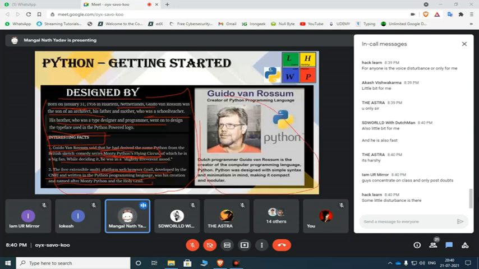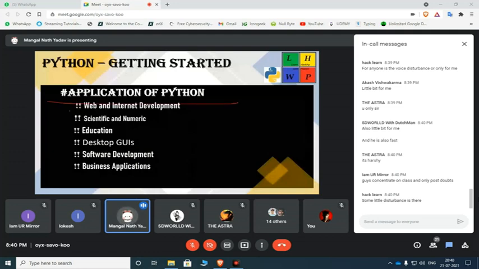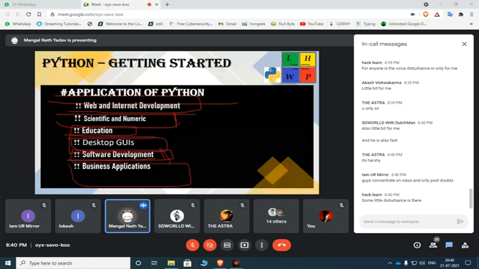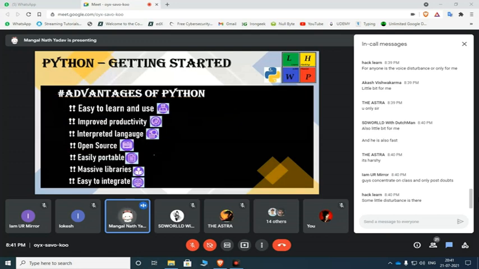Okay. Application of Python. We can use Python in web and internet development, scientific and numeric calculation, prediction, educating people, creating GUI applications, and software development, which we use in creating software for companies and business applications used for business purposes. Okay, now we are on advantages of Python.